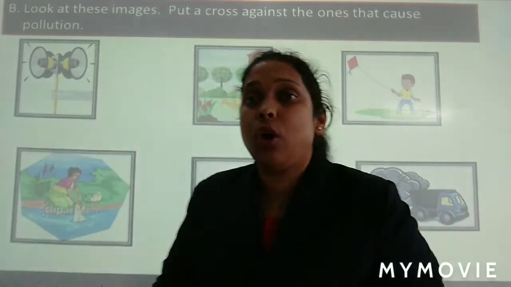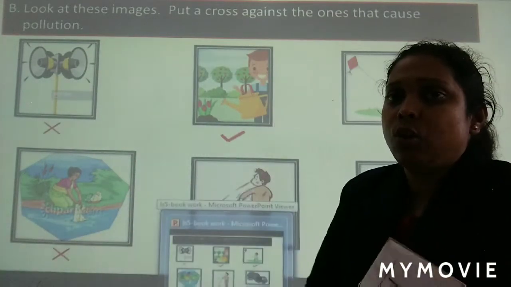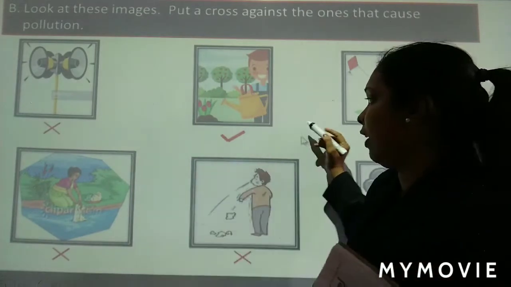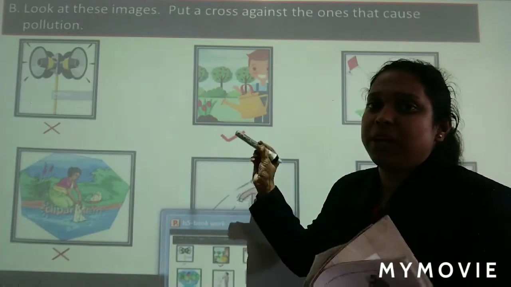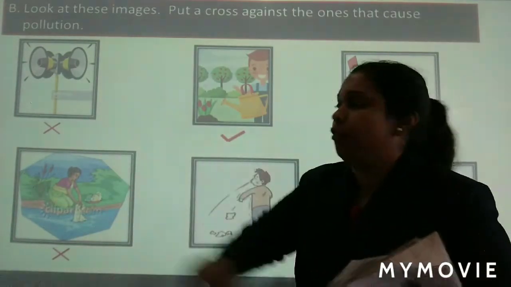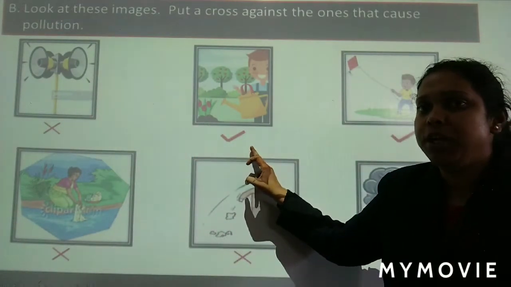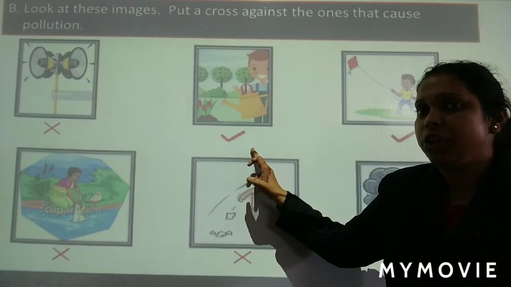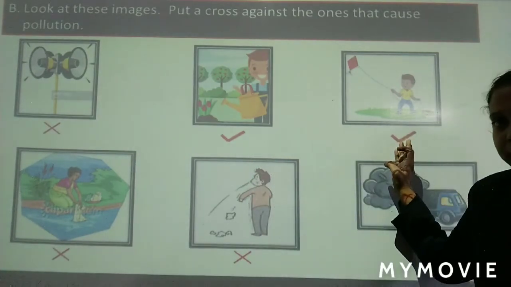So now take your pencils and let's mark. Those who have not marked, please mark it right now. First one, loudspeaker. Wherever you see the picture of a loudspeaker in your book, put a cross mark. Okay, I put a cross here. Garden, boy is giving water. You put a tick mark. Find the picture in your book and put. Third, boy flying a kite. Correct.